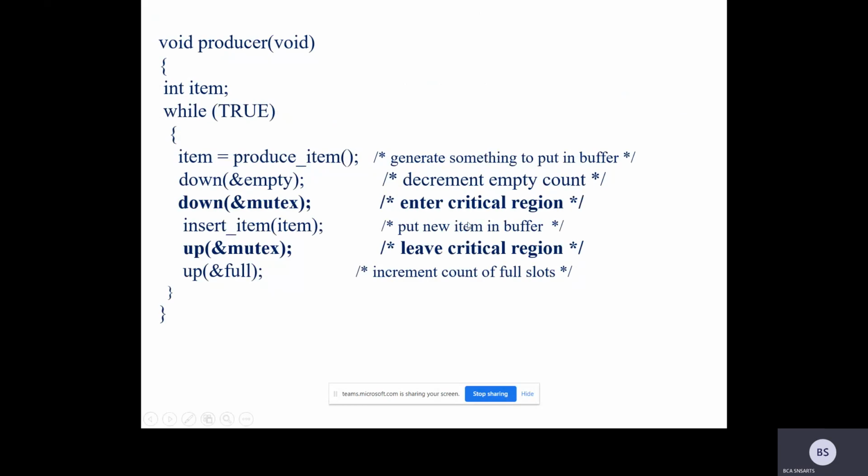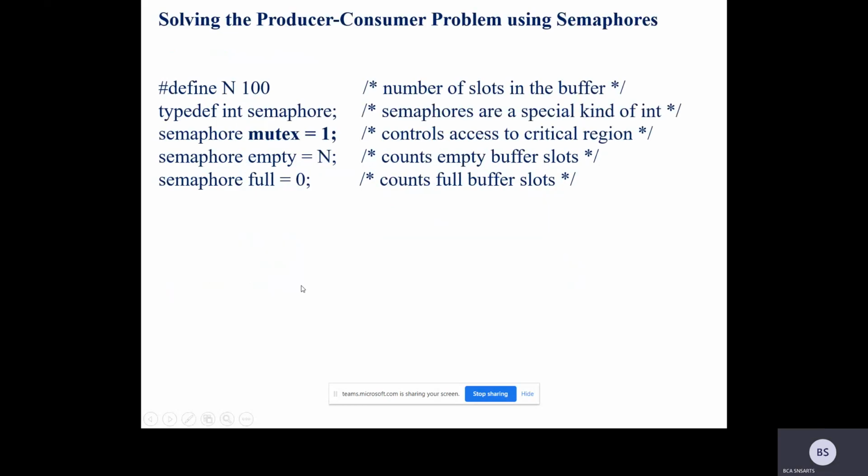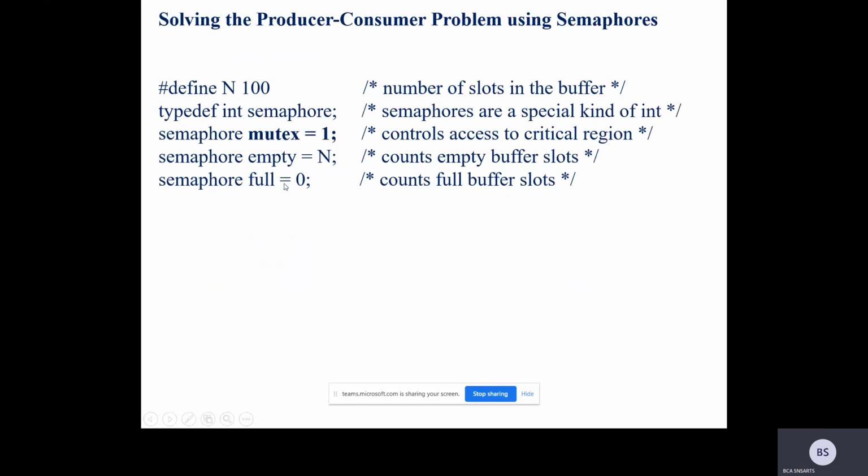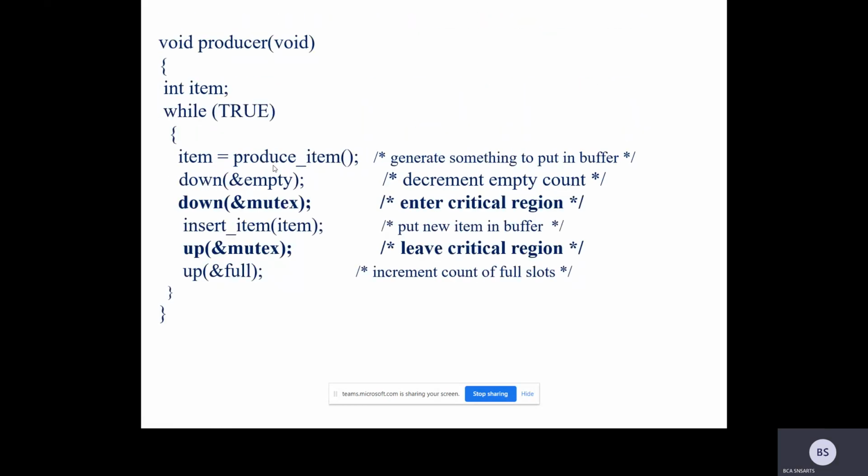So I'm entering into the critical region, and I insert the item into the buffer. Once the item is inserted, I up the mutex. After the work is over, at the time of leaving the critical region, I up the mutex so that others can enter the critical region. Then up the full. Full was initially 0; up the full means it becomes 1. So initially empty was 100 and full was 0. First item is produced, so empty becomes 99, full becomes 1. I'm inserting the item with the help of mutex down and up.